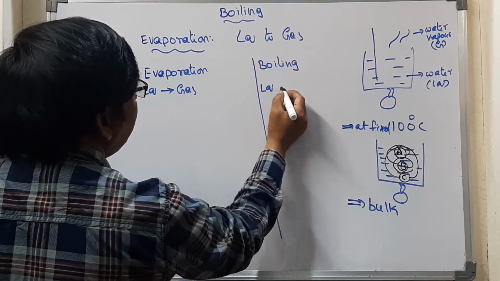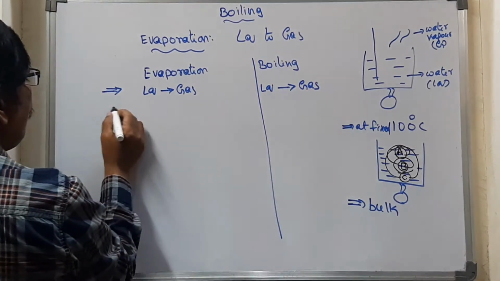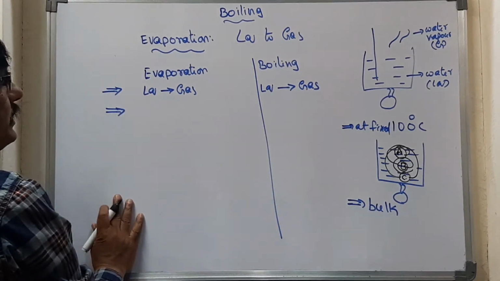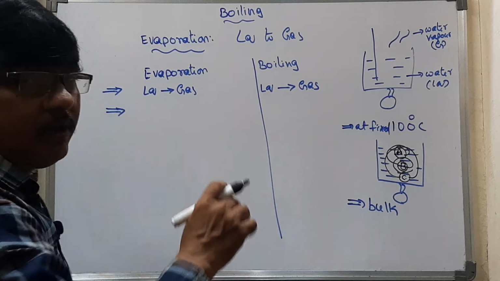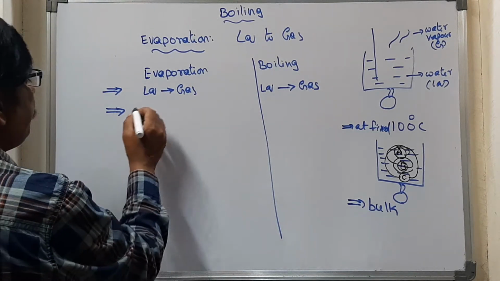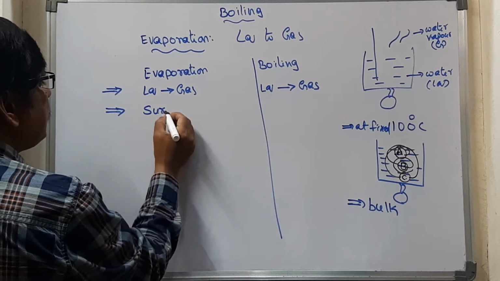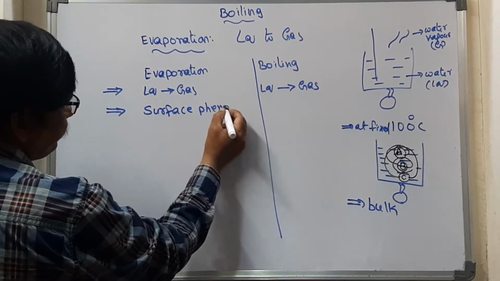Then, evaporation takes place only at the surface, isn't it? Evaporation is a surface phenomenon.